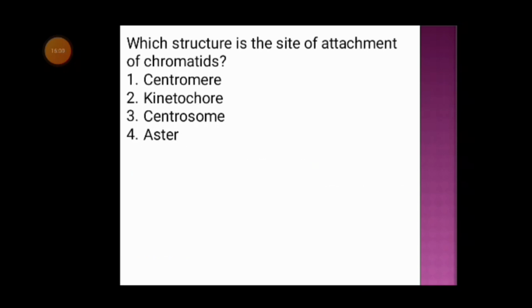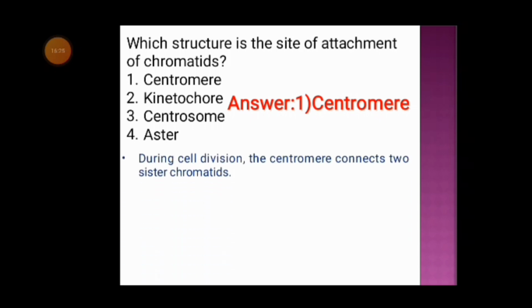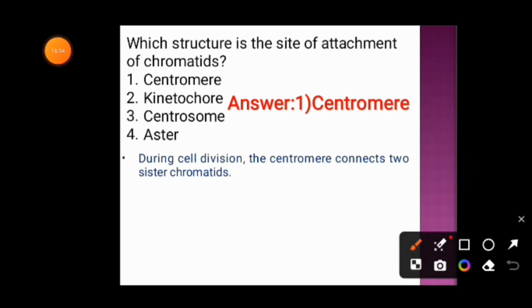Next question. Which structure is the site of attachment of chromatids? Option 1 centromere, option 2 kinetochore, option 3 centrosome, and option 4 aster. And the correct answer is option 1 centromere. During cell division, the centromere connects two sister chromatids. So the two sister chromatids are connected by the centromere.